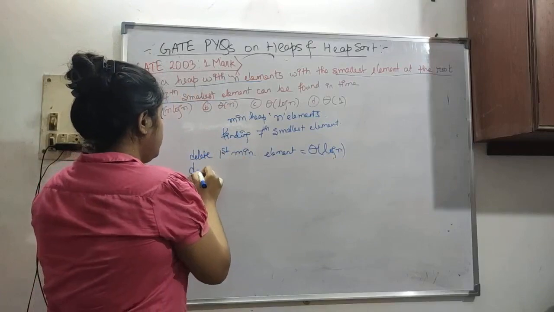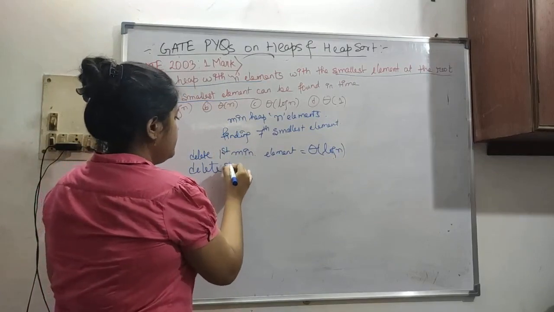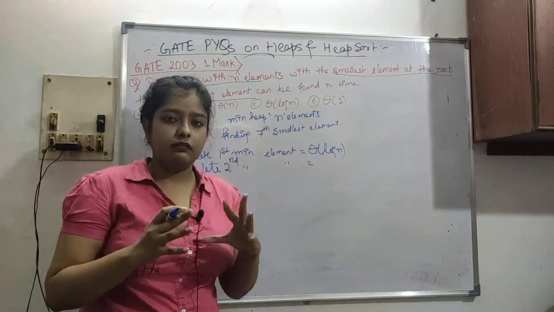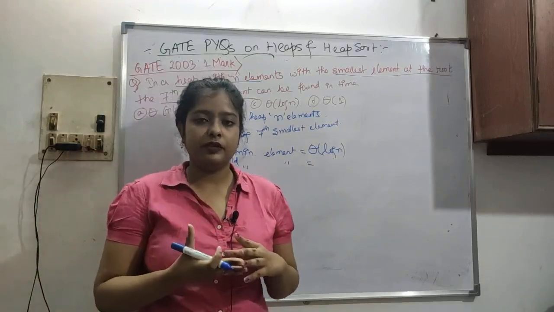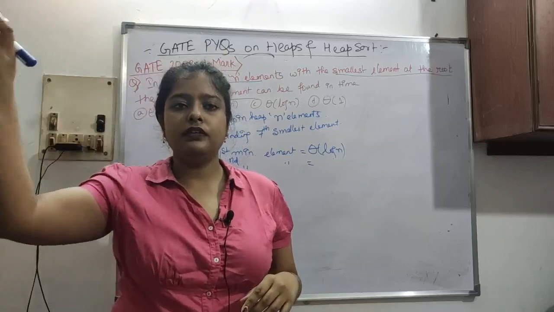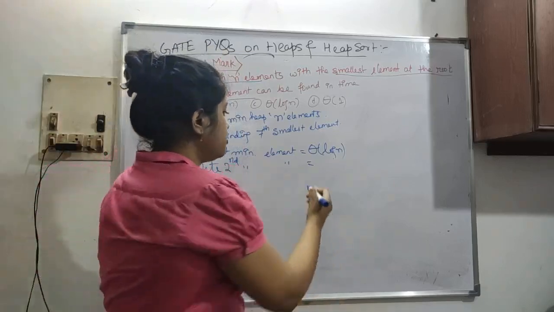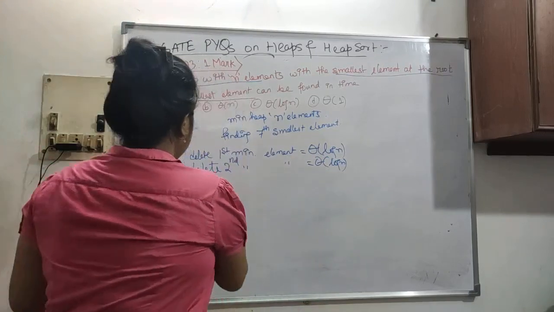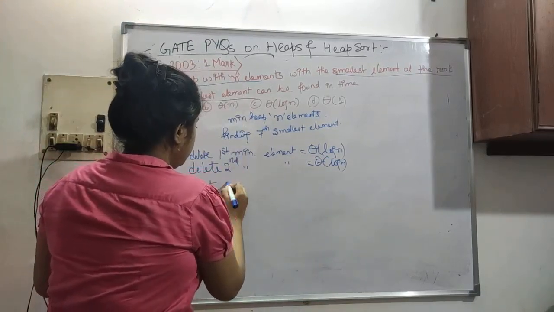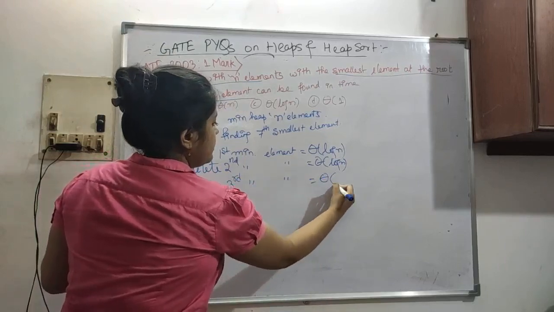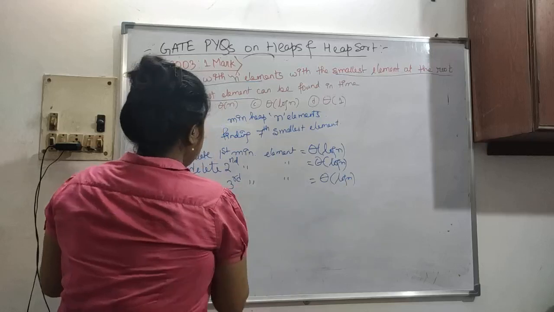Again we delete the second minimum element. Again a new min heap will be created, and again the root of the tree is taken out. So it will again take theta of log n. Then delete the third minimum element, not any third element but the third minimum element.